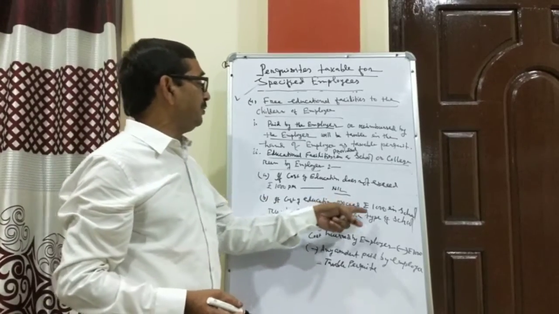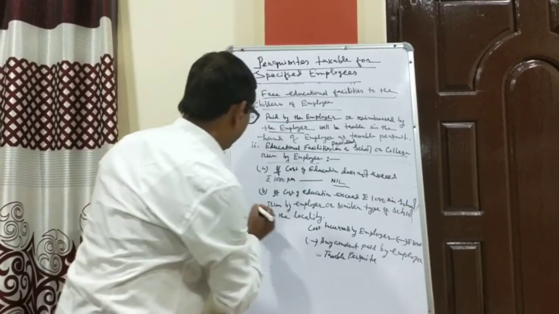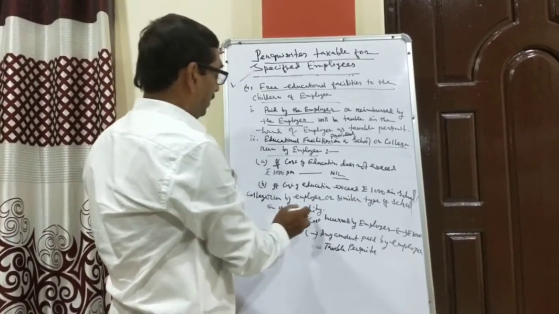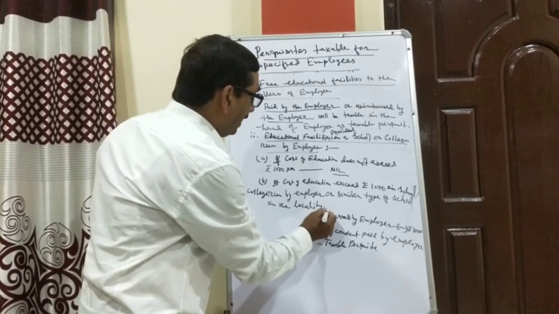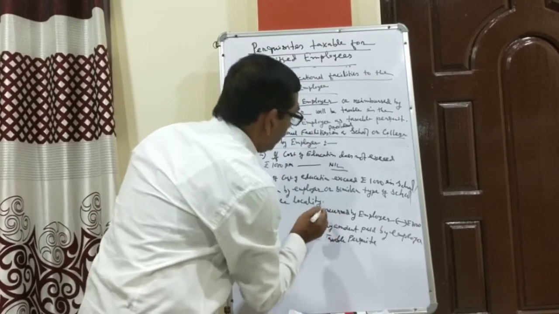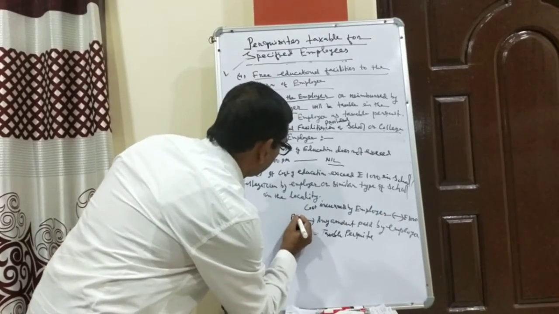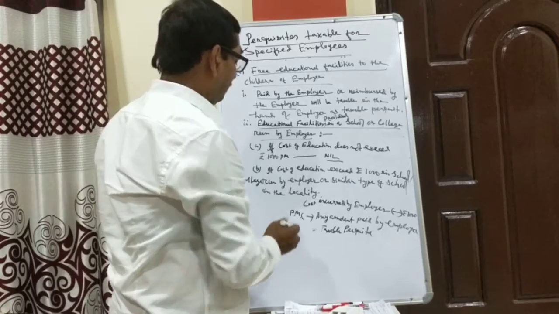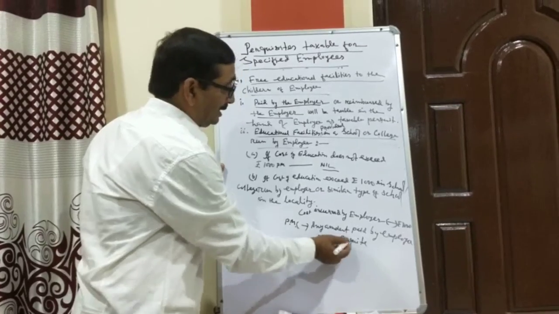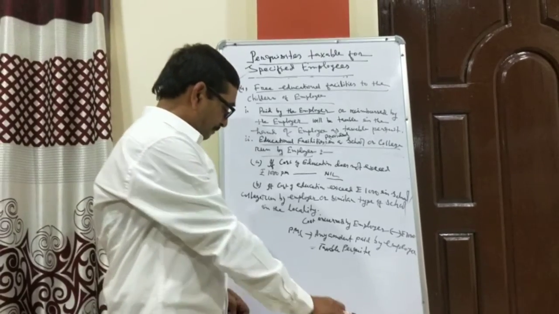If the cost of education exceeds rupees 1,000 in a school or college run by the employer or a similar type of school in the locality, it will be the cost incurred by the employer minus 1,000 per month, minus any amount paid by the employee himself, and the balance will be taxable perquisite in the hand of the employee. Yes, I think you understand the point.